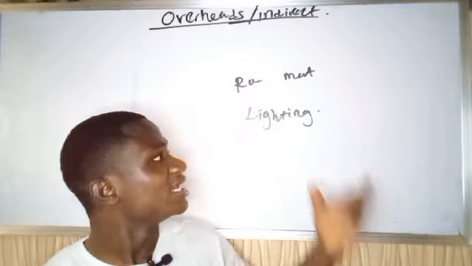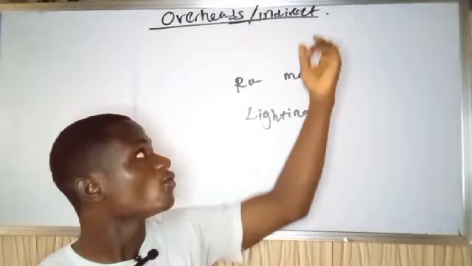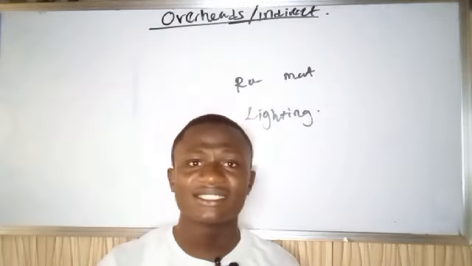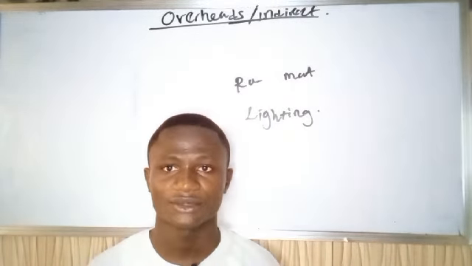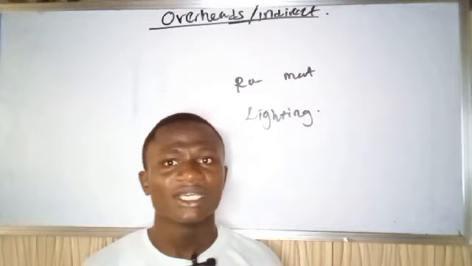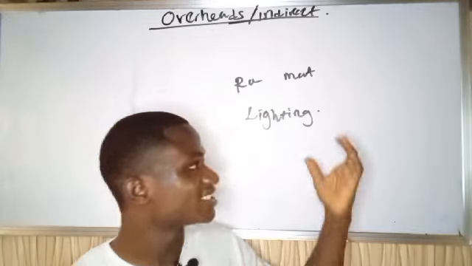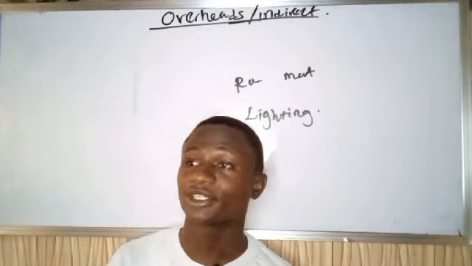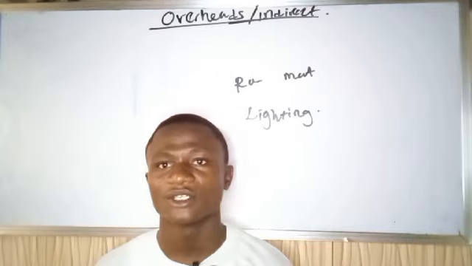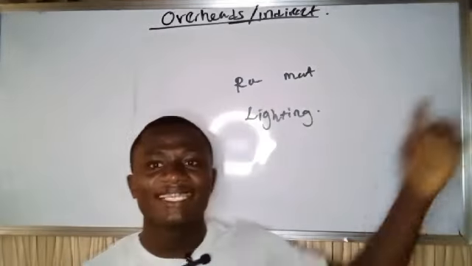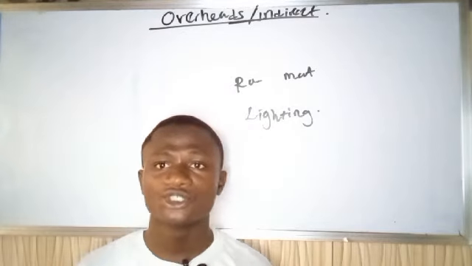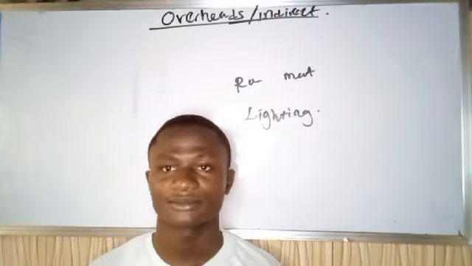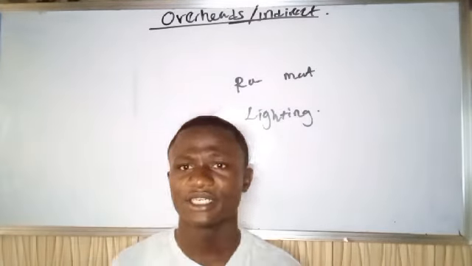So lighting is a good example of overheads. Why? Because it serves various purposes. So in that situation, lighting cannot be traced to a particular cost center. That's what we mean by overheads or indirect costs: costs that cannot be traced to a particular cost unit or cost center. We call them overhead costs.